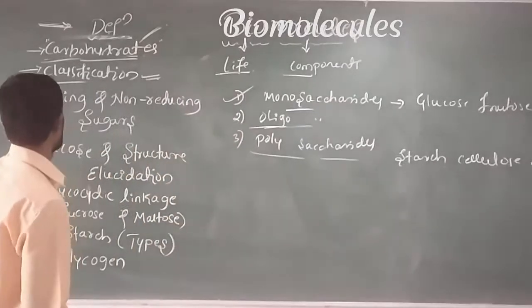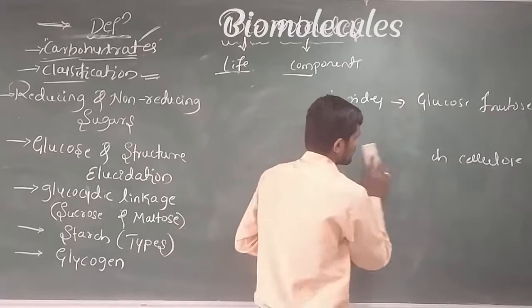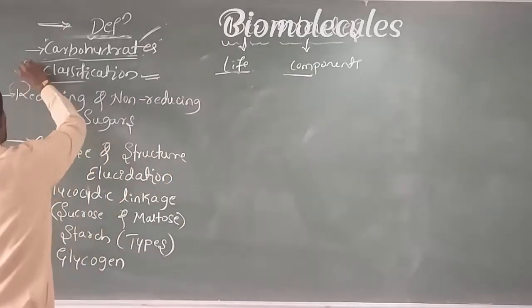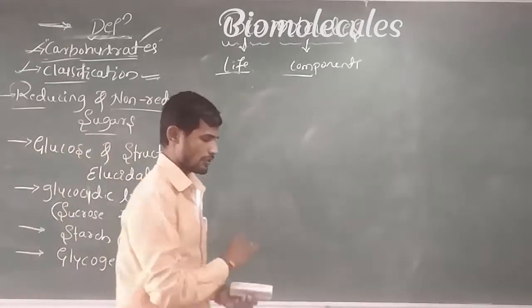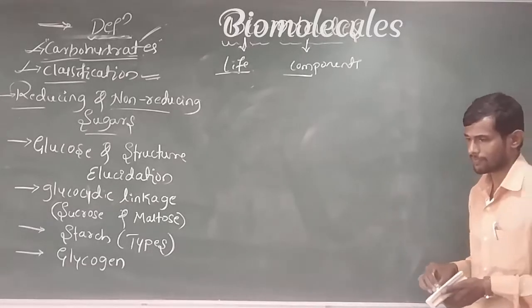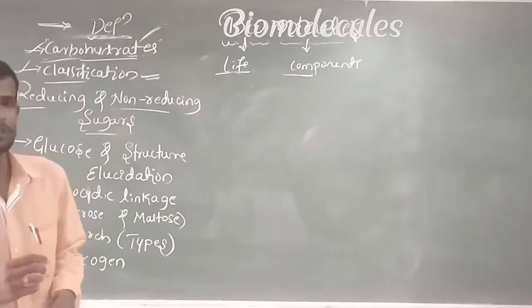Okay, next about reducing and non-reducing sugars. Remember students, carbohydrates, based on the action of sugar, are classified into two types.